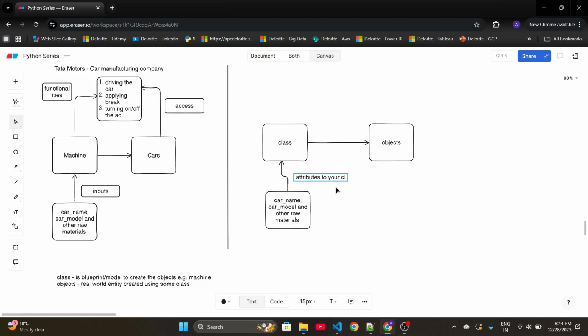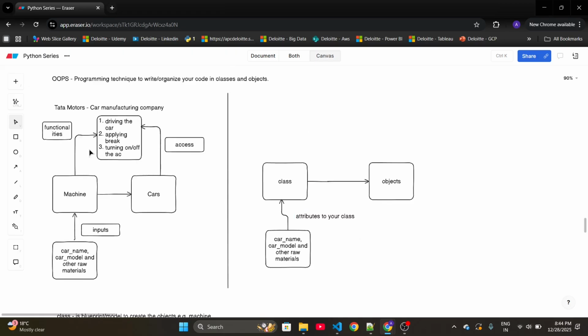Again, I am repeating this: these attributes are specific to the objects you are creating. If you are creating a Tata Safari car, you will give the car name as Safari and a particular model. If you are creating a Harrier, you will give the car name as Harrier and that specific model. These inputs depend upon what object you are creating.